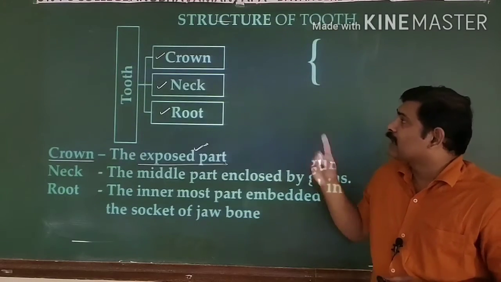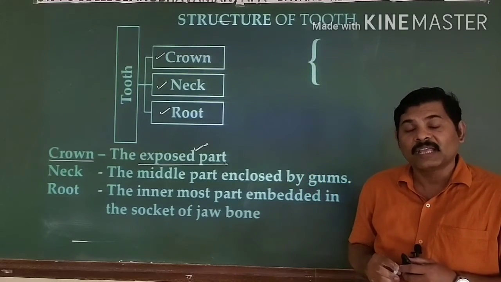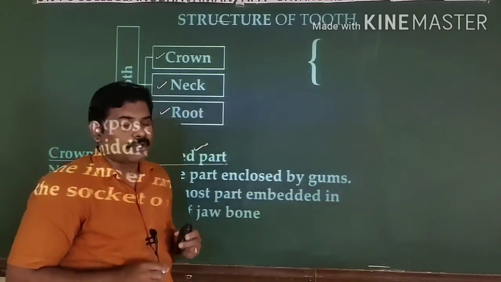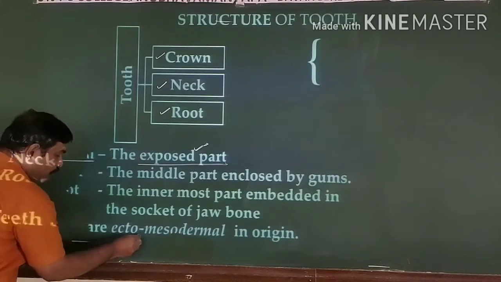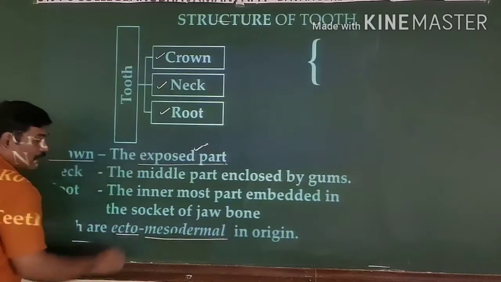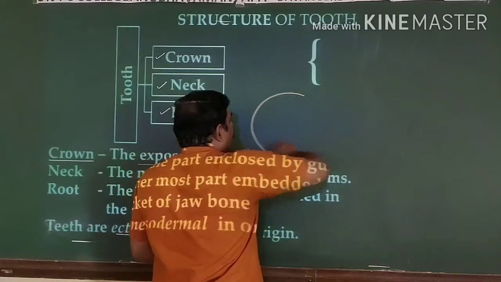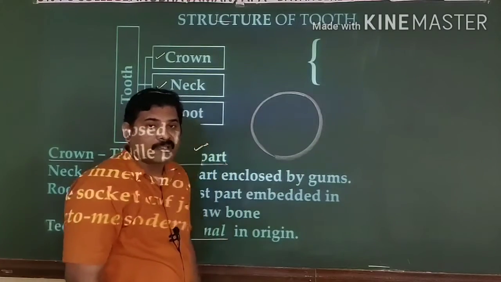Another important thing related to the tooth is that it is ectomesodermal in its origin. It's a very important bit. What does it mean? When you look at the embryonic stage of an animal, you can see three layers present.